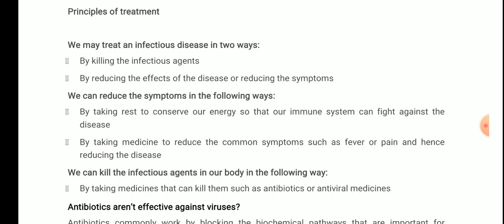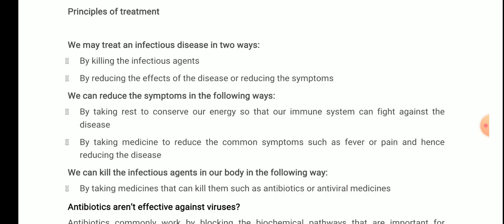The second way is by killing the infectious agent. We can kill them by taking medicines such as antibiotics or antiviral medicines. Wherever the word bio appears, it means life, so antibiotics means against life. These are medicines we use to kill living microorganisms inside our body, so that they do not cause disease, because they are harmful for us. If they were useful, we would not kill them. For example, we do not kill the bacteria present in our stomach that are useful for us.